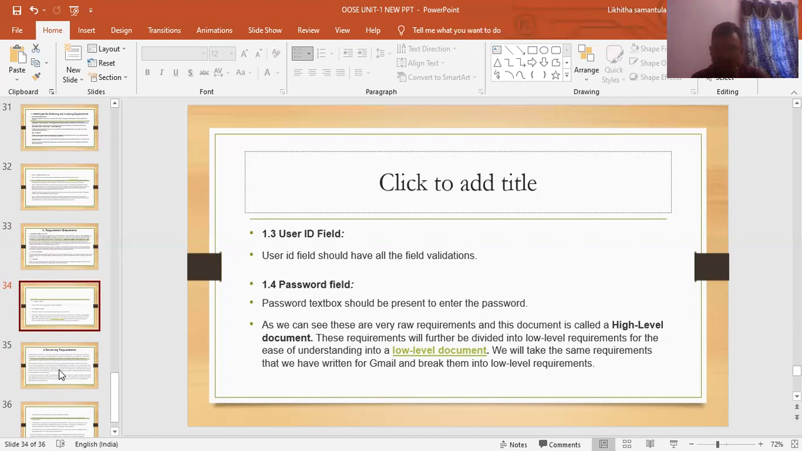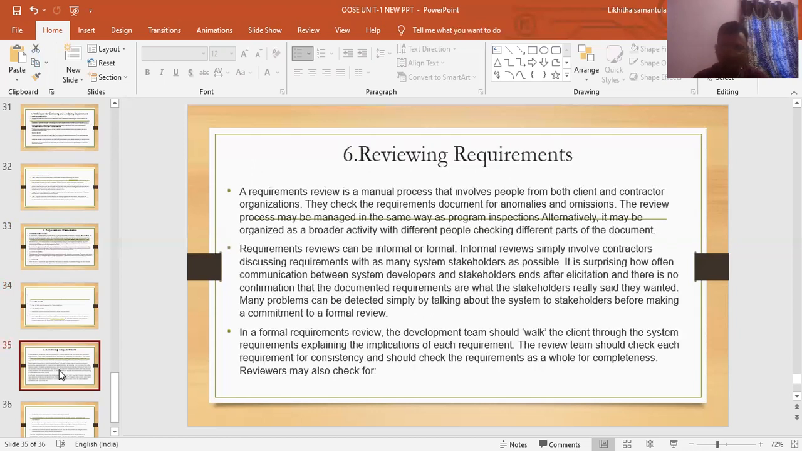We will take the same requirements that we have written for Gmail and break them into low level requirements. These are the software requirements. Now the third and final concept: reviewing requirements.